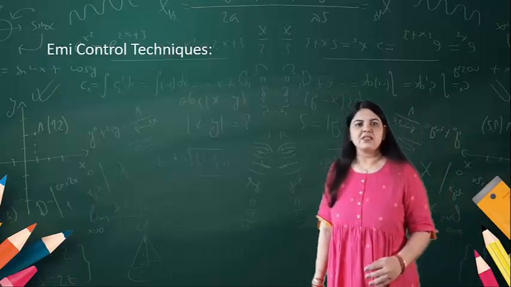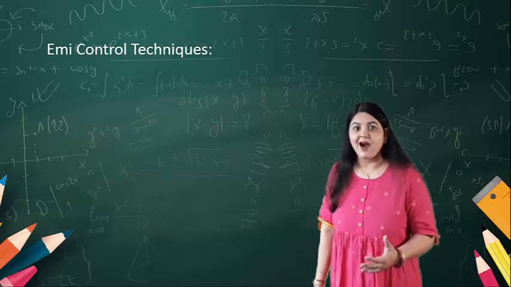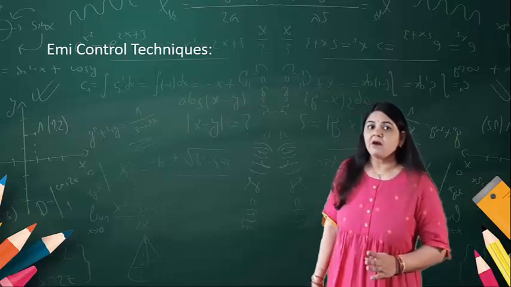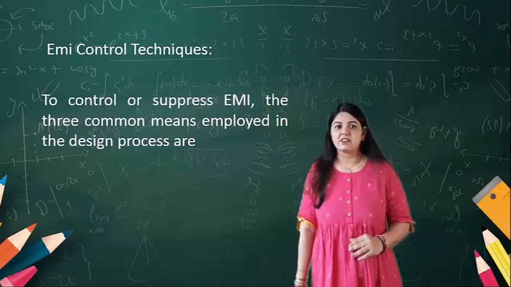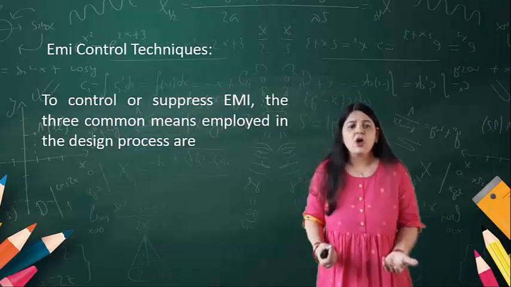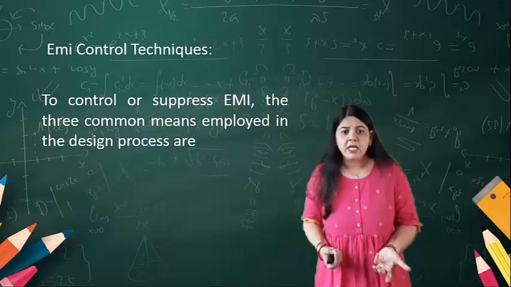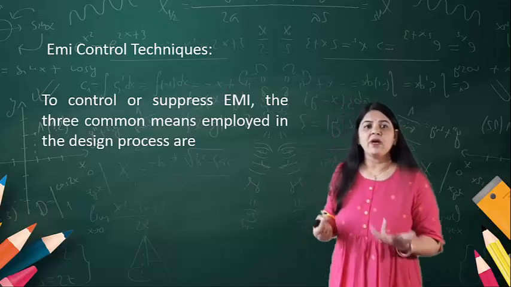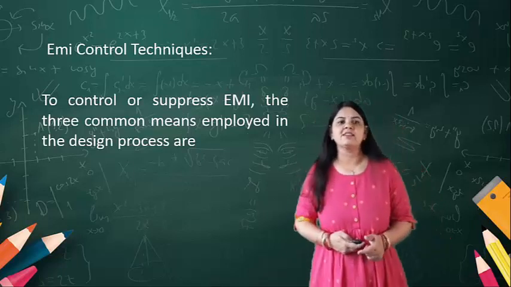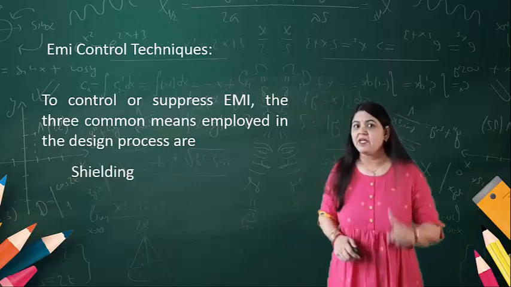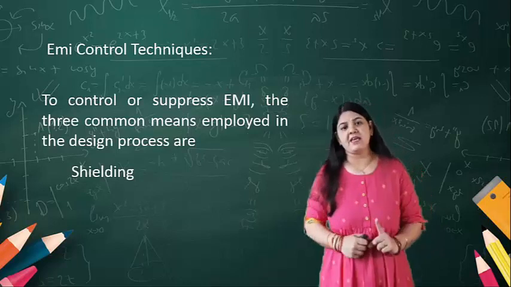So this is about the EMI and how it affects. Now the EMI control techniques. To control or suppress EMI, there are three common means employed in the design process, that is, how to protect from the EMI.